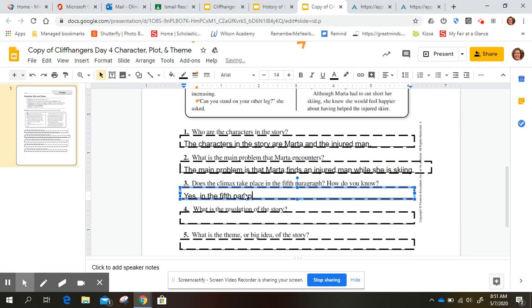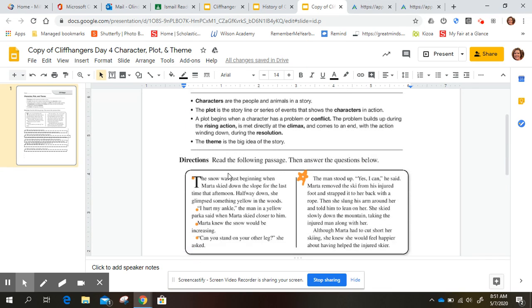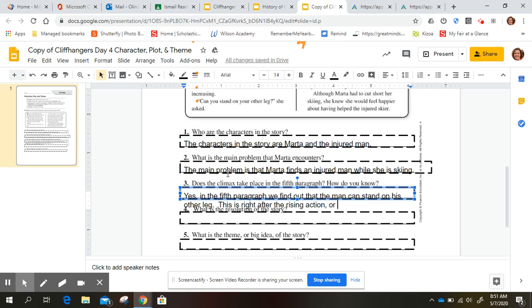In the 5th paragraph, we find out that a man can stand on his other leg. This is right after the rising action, or conflict. I'll just say this is right after the rising action period.